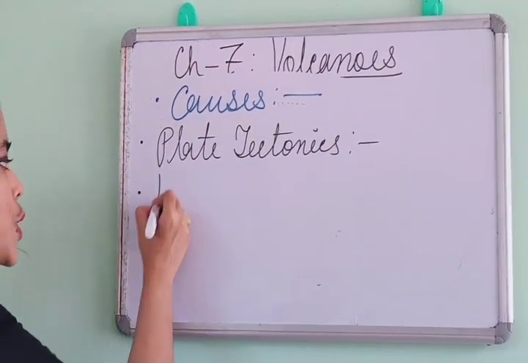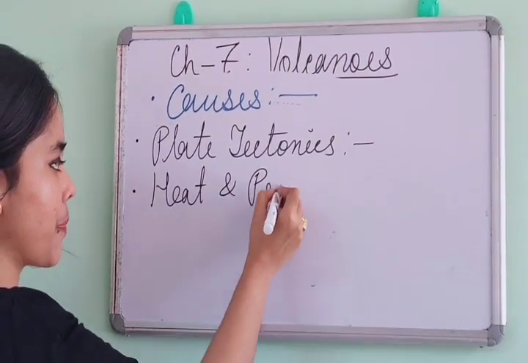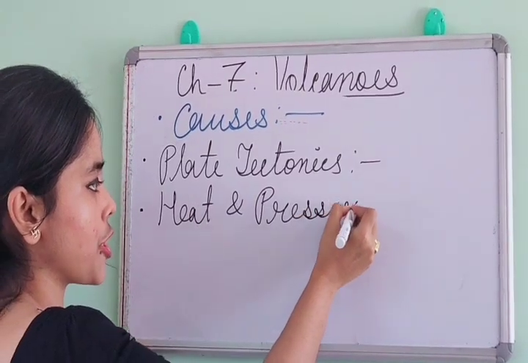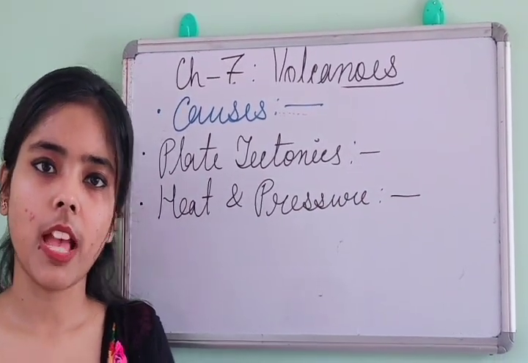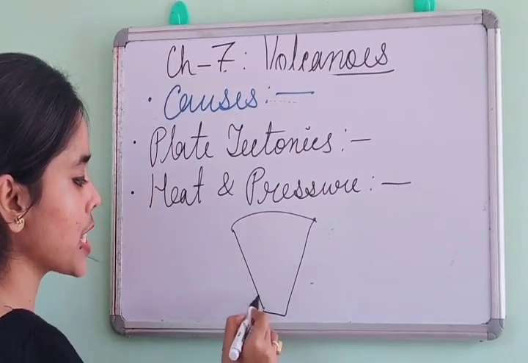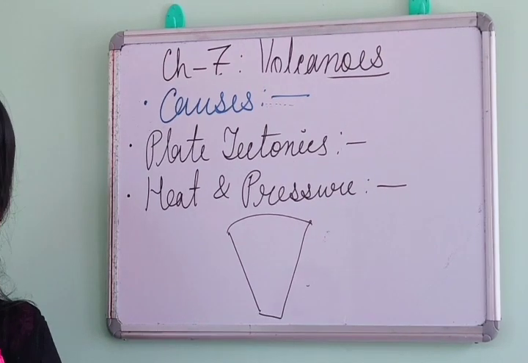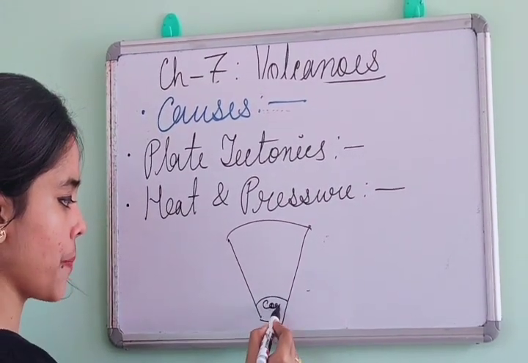Now, number 2 is heat and pressure. Again, this is related to our earth structure chapter. There, we discussed the interior of the earth. What are they? First, it was core.